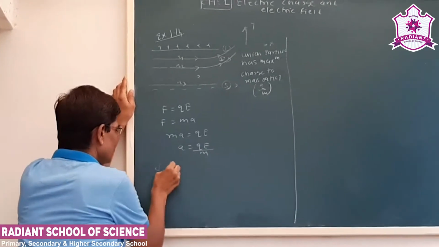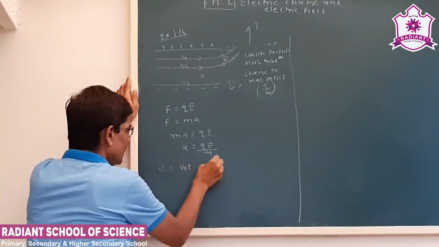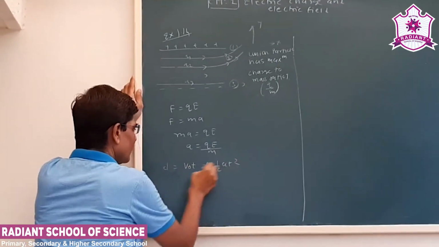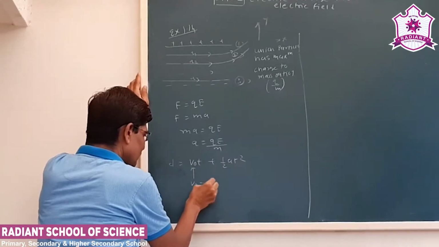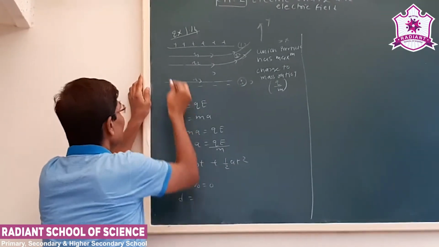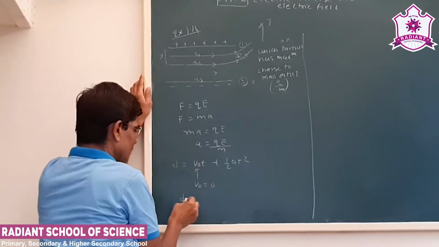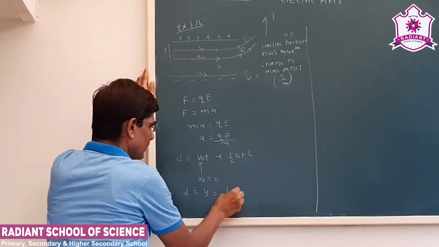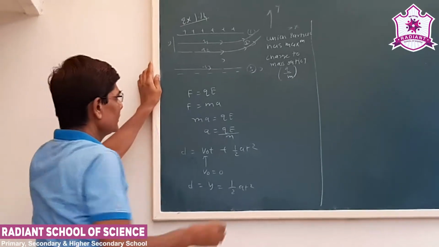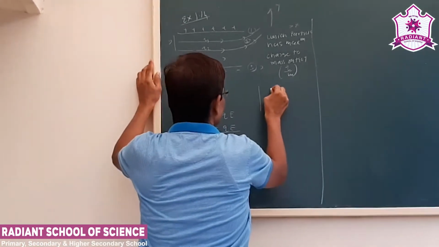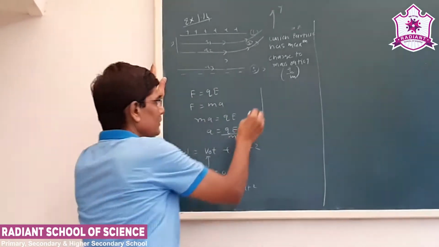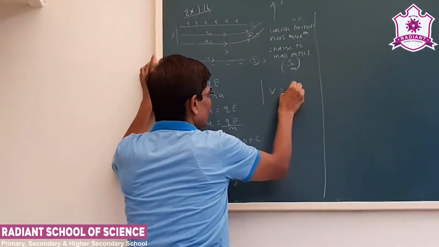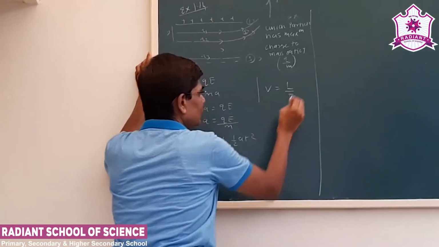Now see, the distance covered is V naught T plus half AT square. Now here, given that the initial velocity is 0, so the distance covered, let us say the distance covered in y direction, is half AT square. Now let us say L is the length and V is the velocity. So velocity is distance upon time, or displacement upon time, let us say time t.